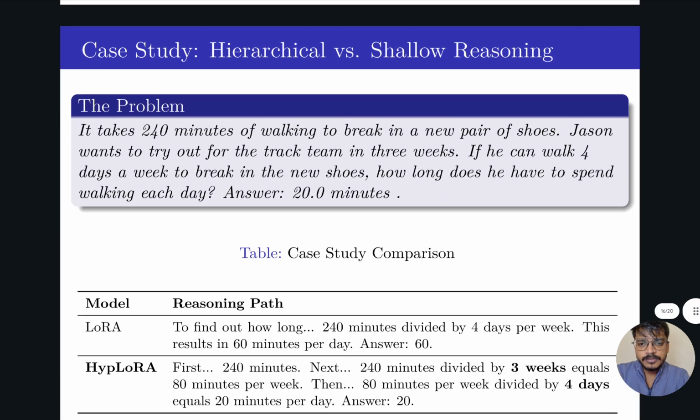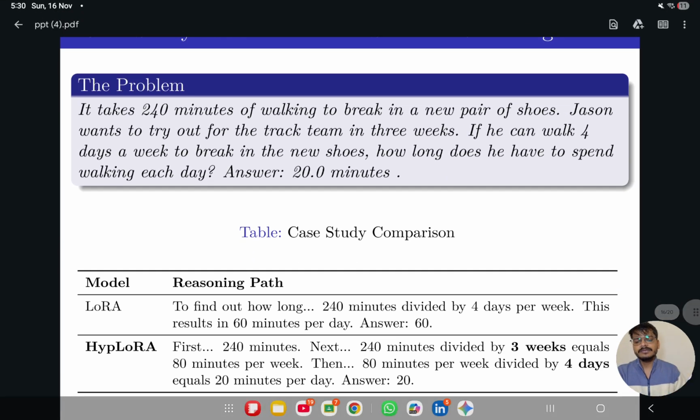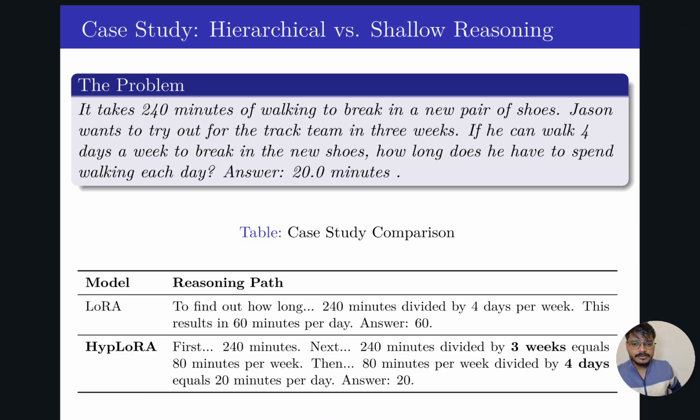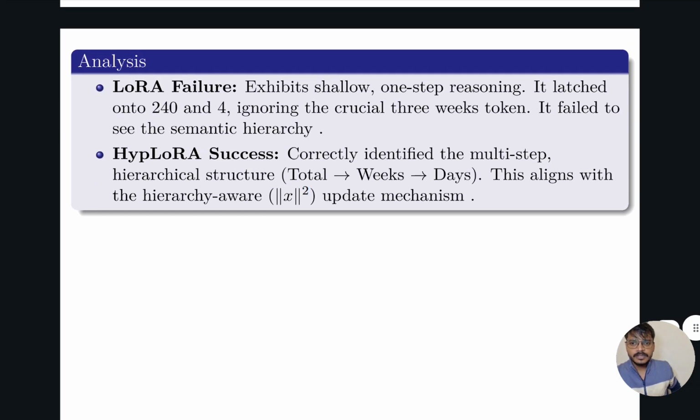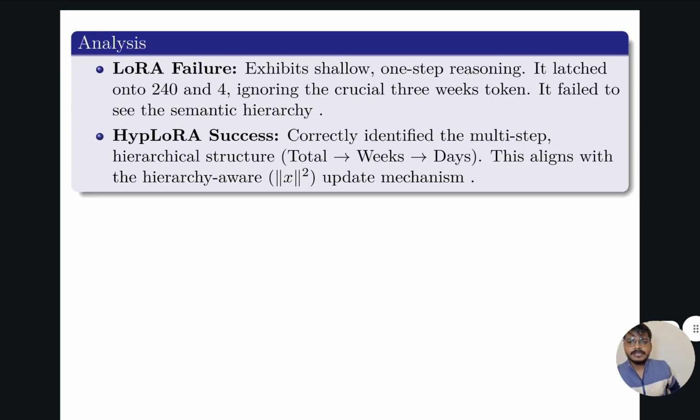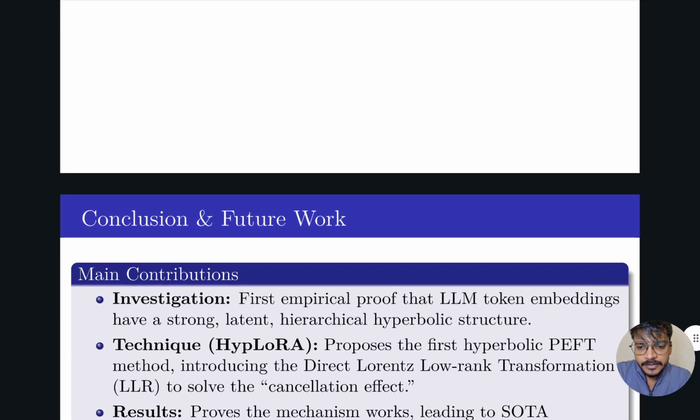Now this is one of the questions where LoRa gives the wrong answer and our model Hive LoRa gives the correct answer. So LoRa fails in this example, Hive LoRa succeeds and correctly identifies the multi-step method.